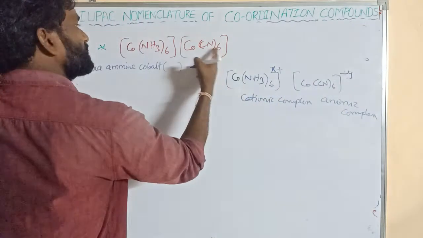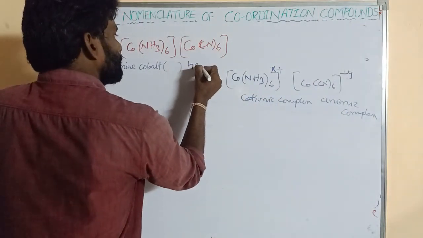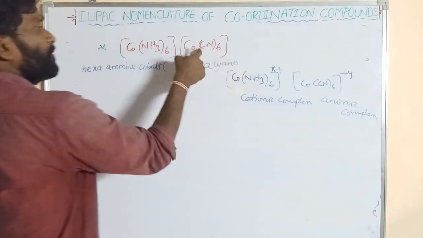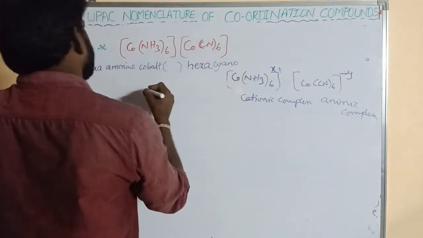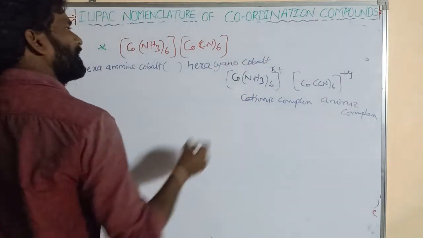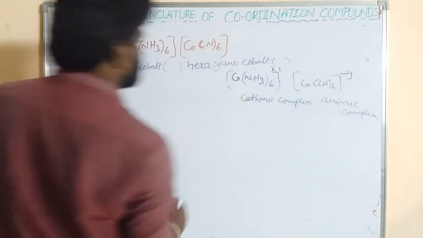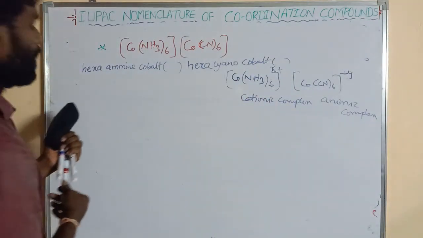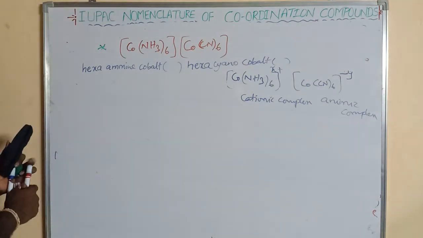This is hexacyano, or cyanido, hexacyanido. Next cobalt. Its oxidation state can be written. This is its name. Now how to find out its oxidation state?